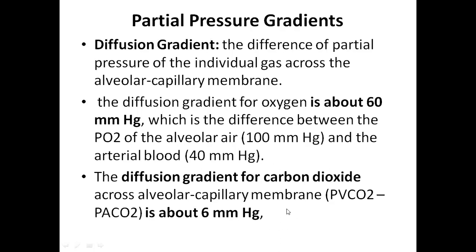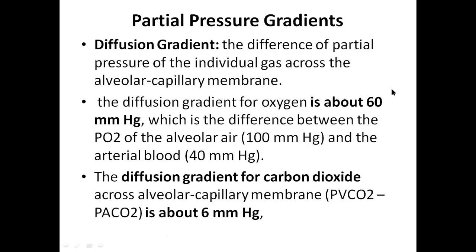What about carbon dioxide? The partial pressure of carbon dioxide in pulmonary arterial blood is 46 millimeters of mercury, and the partial pressure of carbon dioxide in alveolar air is 40 millimeters of mercury. So there is a gradient of 6 millimeters. So partial pressure of carbon dioxide is more in pulmonary capillaries compared to the alveolar air. So the diffusion of carbon dioxide occurs from the pulmonary capillary into the alveoli.